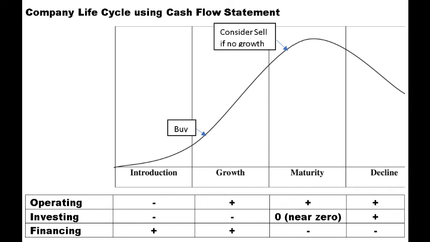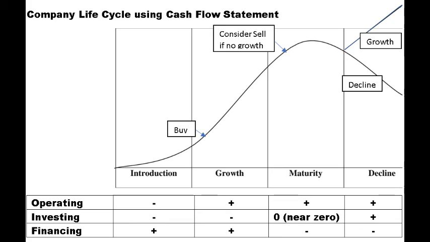If we have bought at the early growth stage, it is advisable to sell at the maturity stage, probably the beginning of maturity, but we may sell at the end of the cycle to collect more dividends. However, if we do not consider selling at the maturity stage, we may need to see the company's prospect plan for future growth. If yes, it is advisable to keep the shares. If not, better sell off the shares.